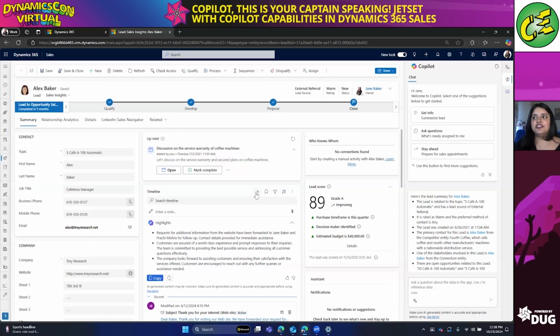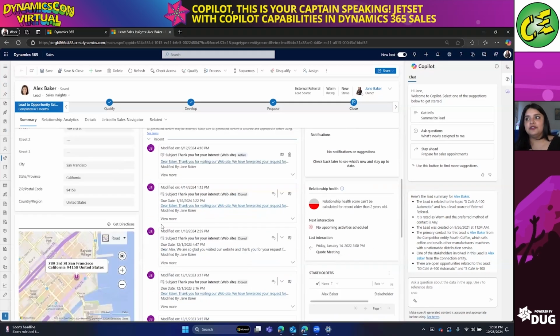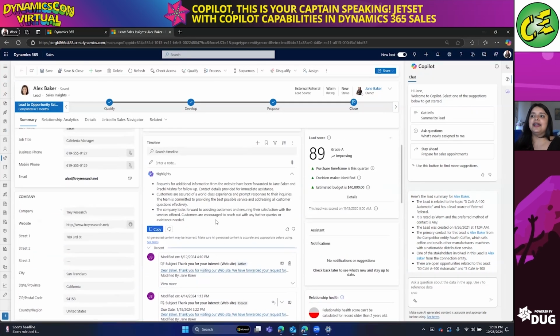Now, in the center, instead of having to manually read through the timeline history section, which is often a really great comprehensive history of our interactions, my Copilot summarizes with the power of natural language processing what the key highlights are for me to take away from this lead. So I don't have to manually read through every single email and note. I have Copilot summarizing this for me, and I can copy this and send it over to my deal team as we continue to work on this lead to convert her to an opportunity.